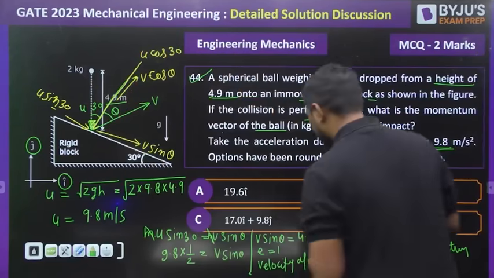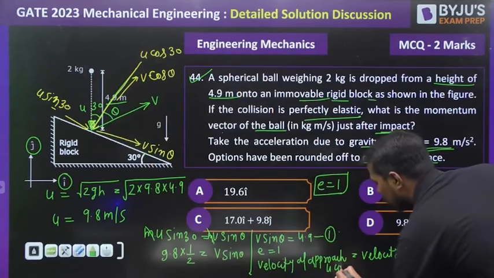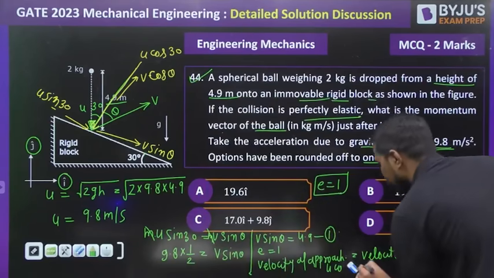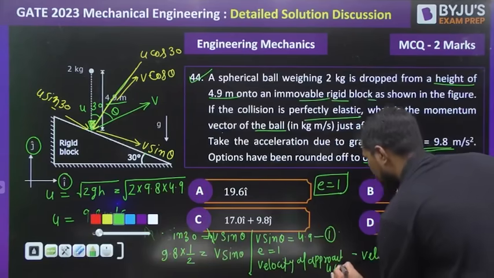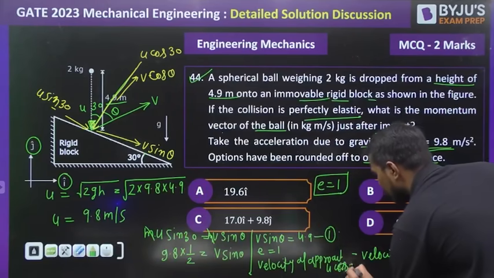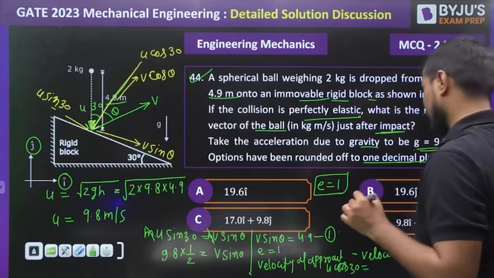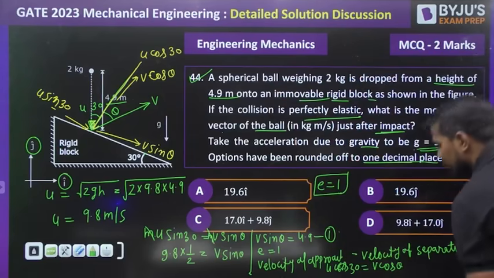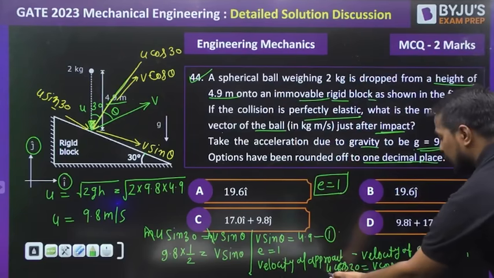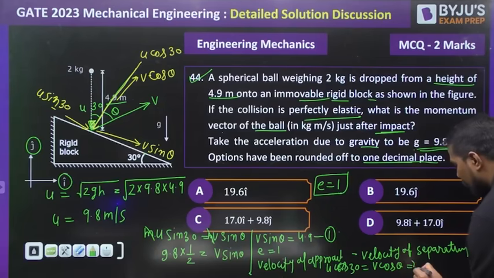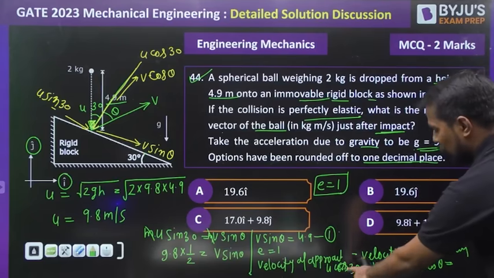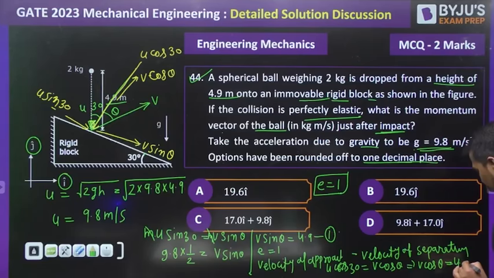That will be u cos 30. It will be equal to v cos theta. So if I substitute the value of u, v cos theta will be equal to cos 30, root 3 by 2, times 9.8. This will be equal to 4.9 root 3.